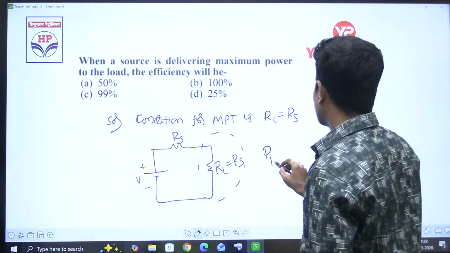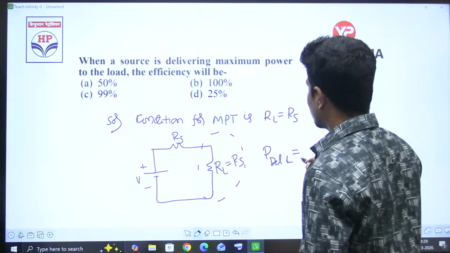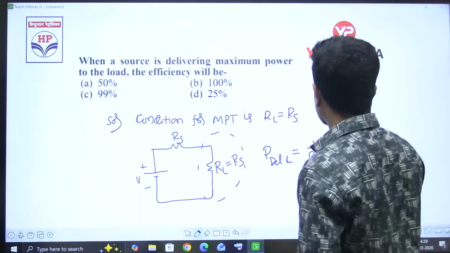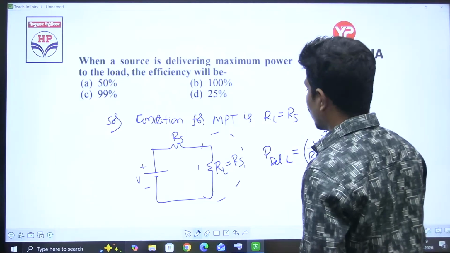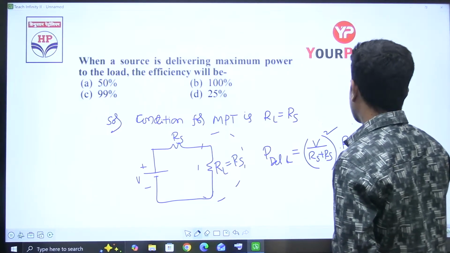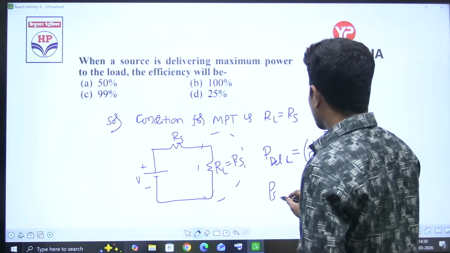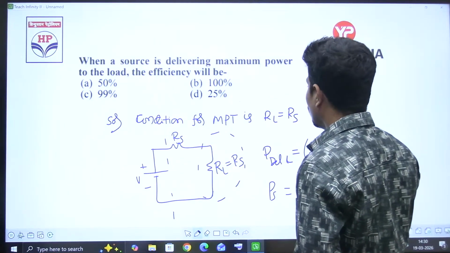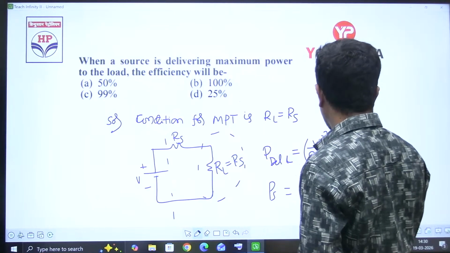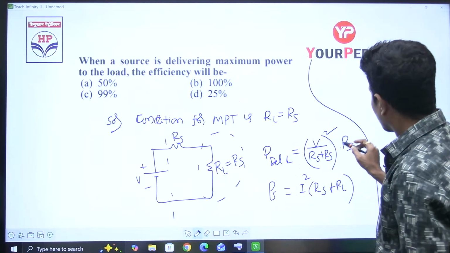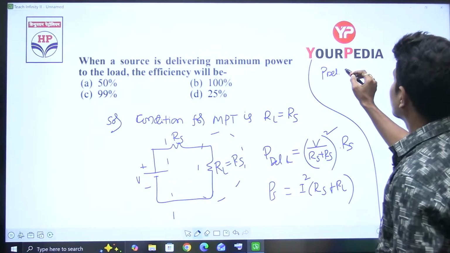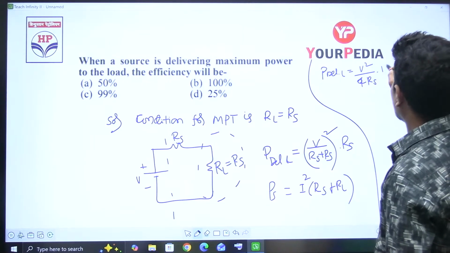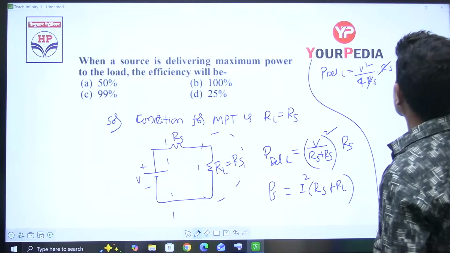What is the power that is delivered to the load? Power delivered to the load is equal to I square into R, where I is V by Rs plus RL. With RL equal to Rs, I square into Rs. Power delivered to the load is equal to V square by 4Rs into Rs. Rs gone, so V square by 4.